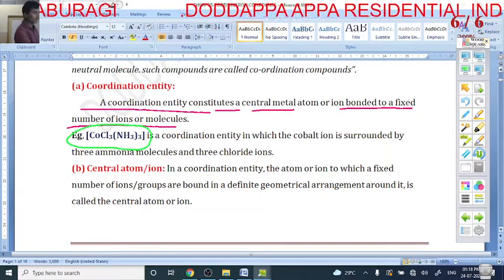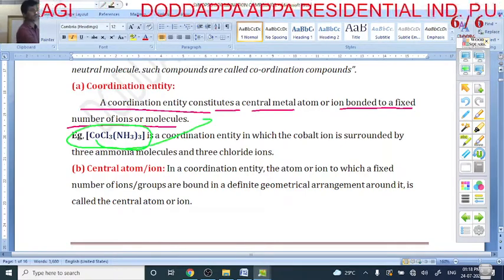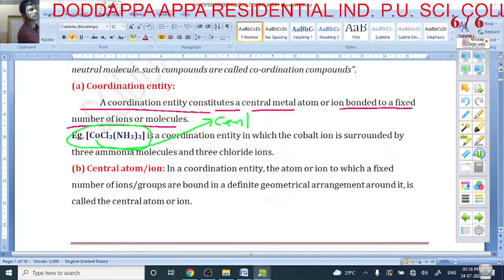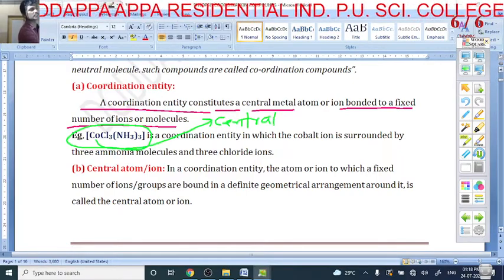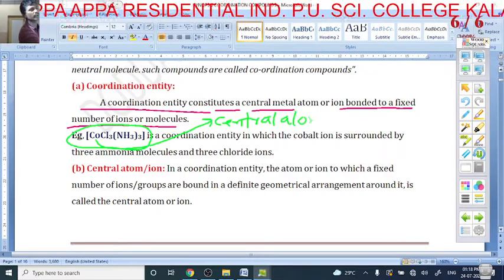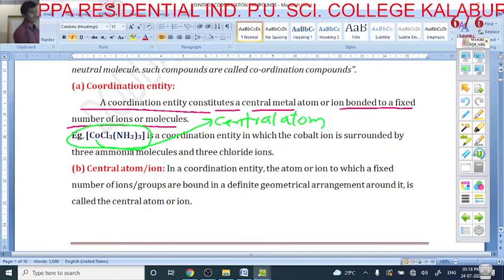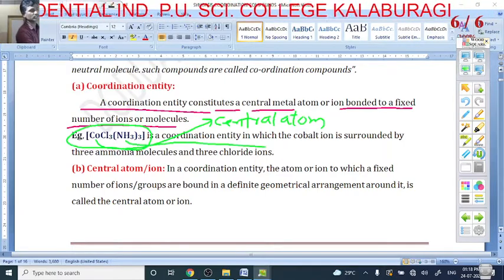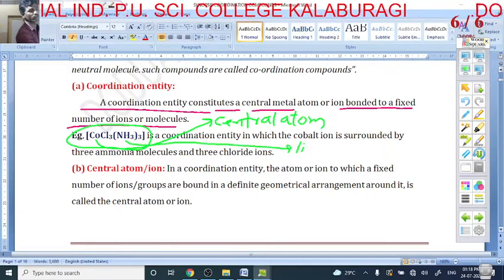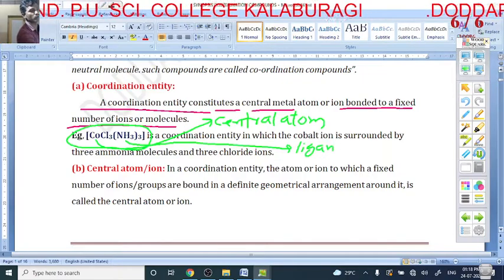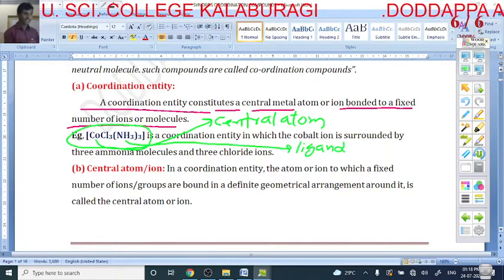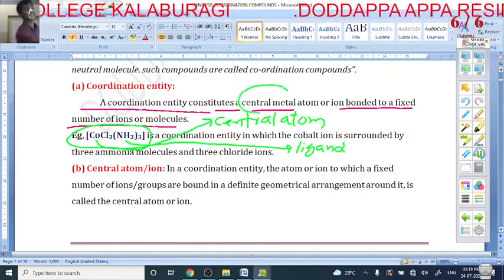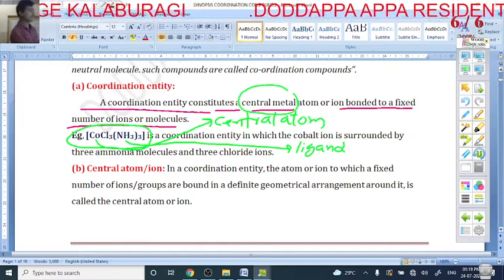In this coordination entity, Co is called the central atom. And NH3 is called the group of ions, and this group of ions are called ligands. Yes, my dear students. What is the coordination entity? The coordination entity contains a central atom. Which is the central atom? Cobalt.